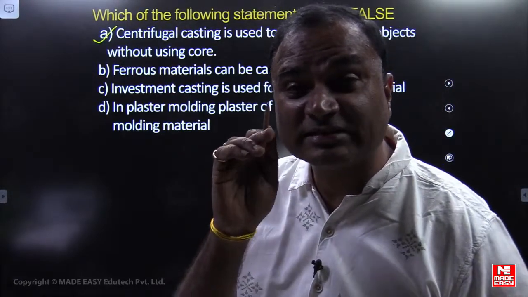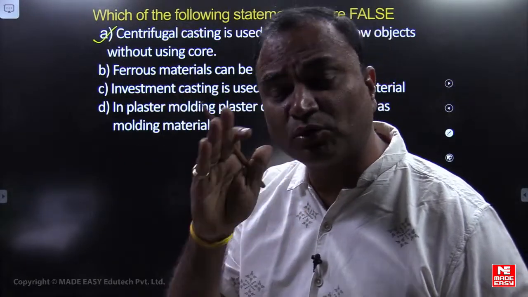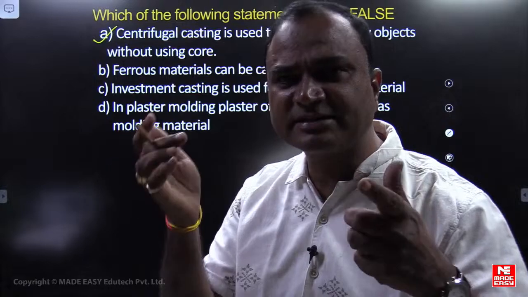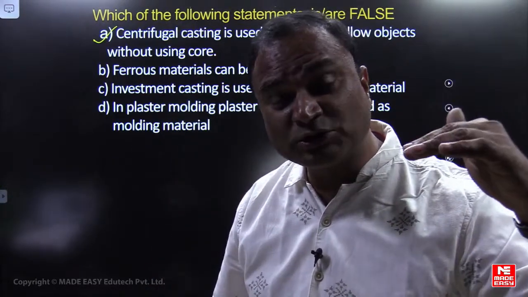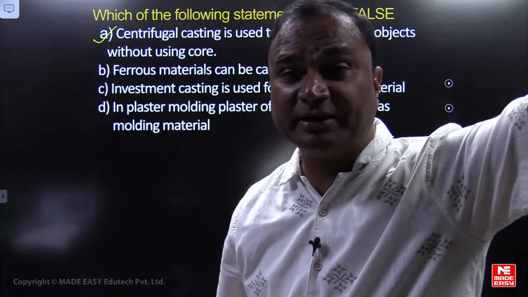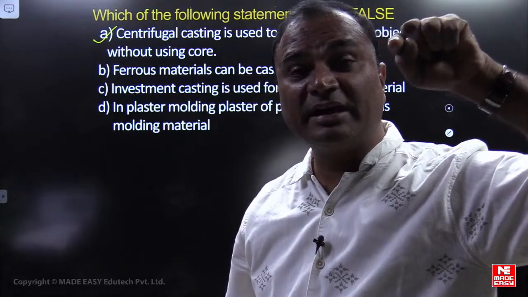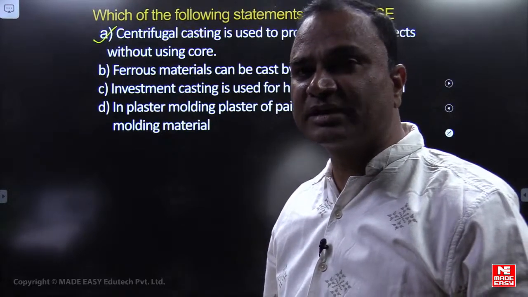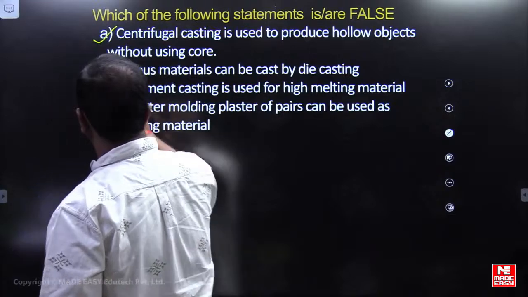Die casting is meant for non-ferrous materials. Hot chamber or cold chamber, both will be used for non-ferrous materials only, because the melting temperature of ferrous materials is more. If you are going for ferrous materials, your die should still be made of high melting point materials like ceramic. Producing a ceramic die is difficult. That's why this statement is wrong.